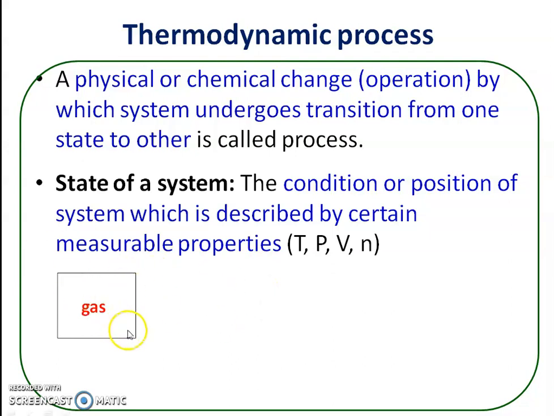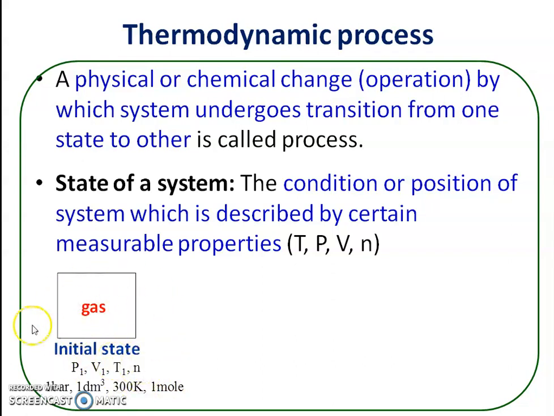Now consider a gas confined in a cylinder. It has a pressure P1, volume V1, temperature T1 and number of moles n. Suppose P1, that is the initial pressure, is 1 bar, the initial volume is 1 decimeter cube or 1 liter, the initial temperature is 300 Kelvin and the number of moles is 1 mole. So 1 mole of gas is confined in this cylinder, and this is the initial state of the system.